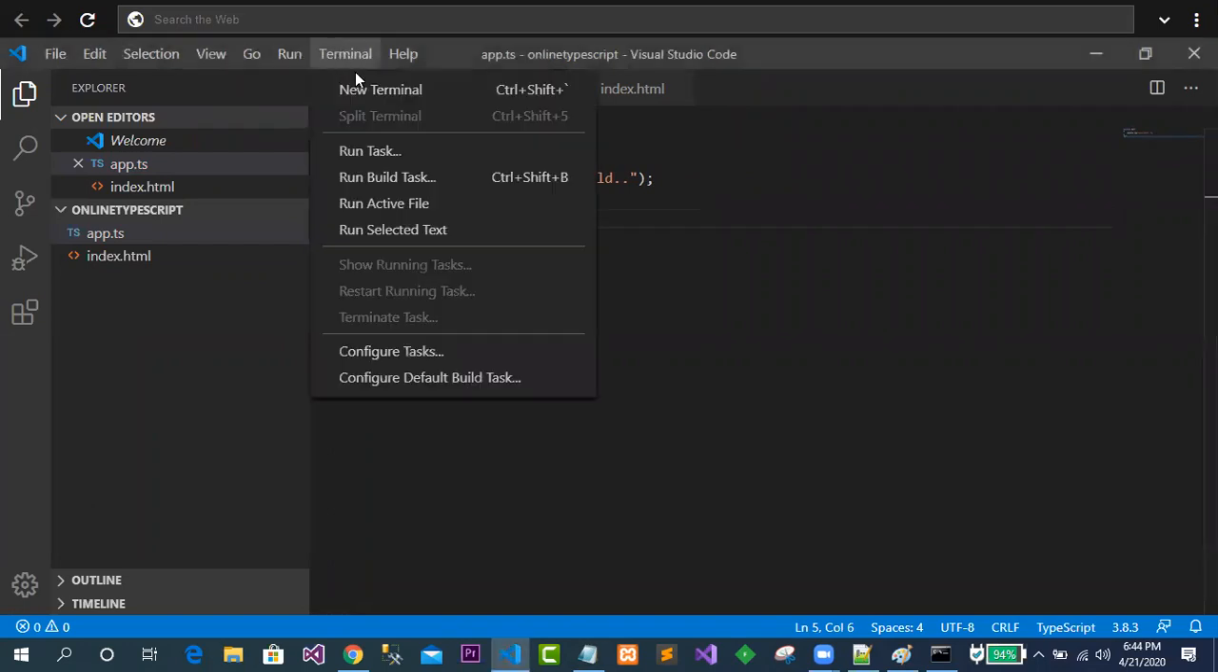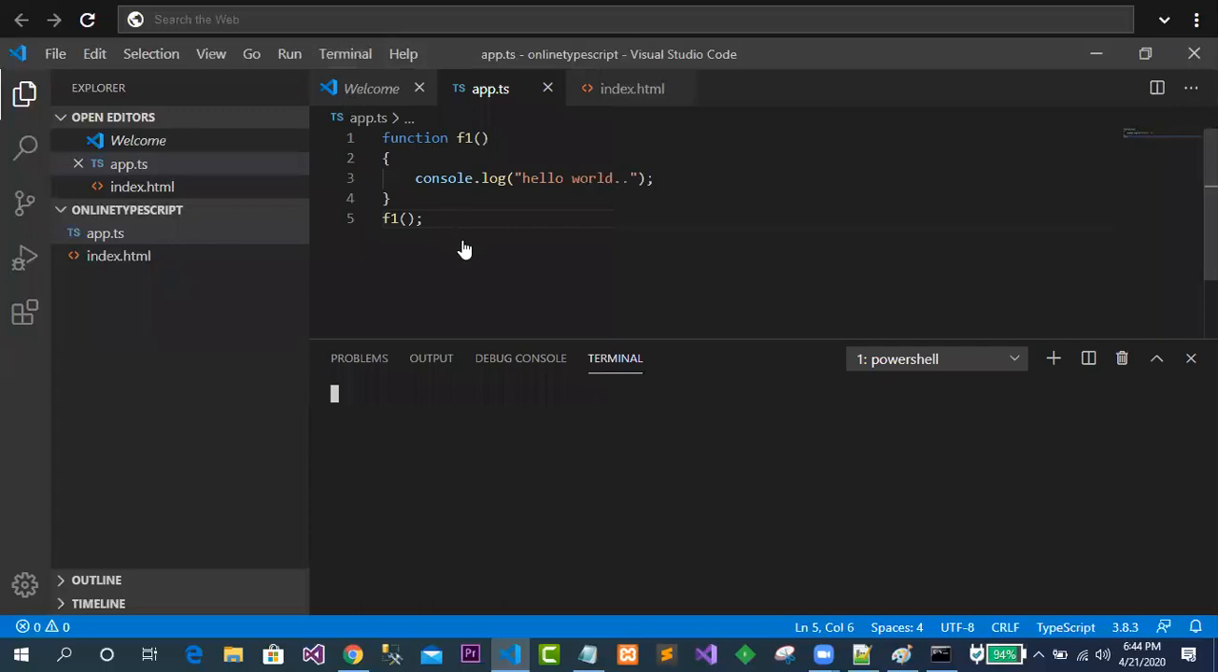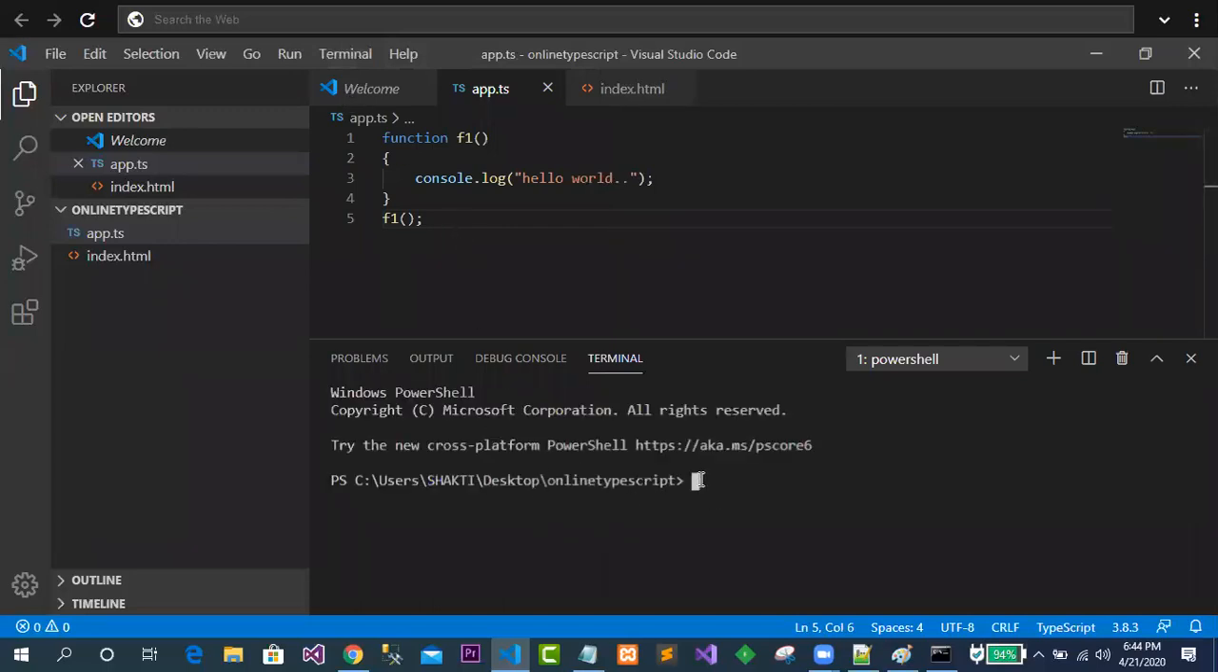This terminal option is telling you can go for a new terminal. You just go for a new terminal, then you can find a new terminal. What the terminal is automatically giving you is the path where your project is. Okay, so no problem over here.